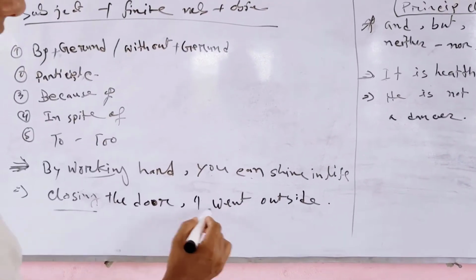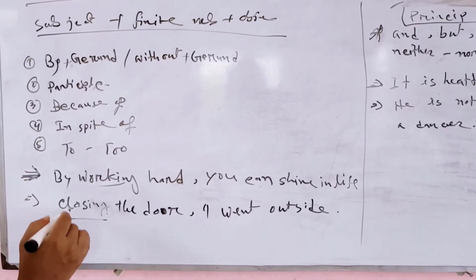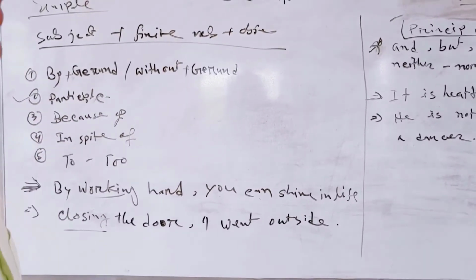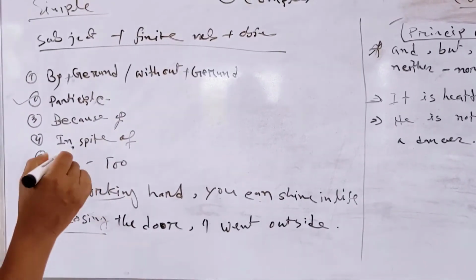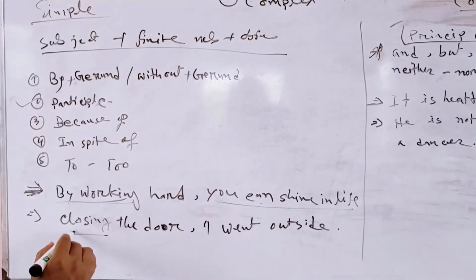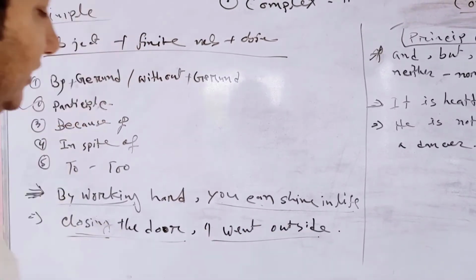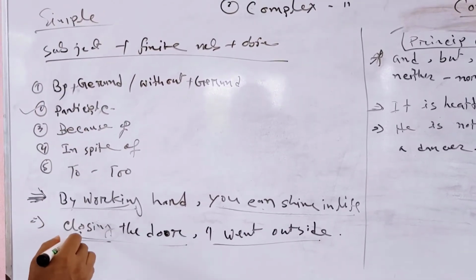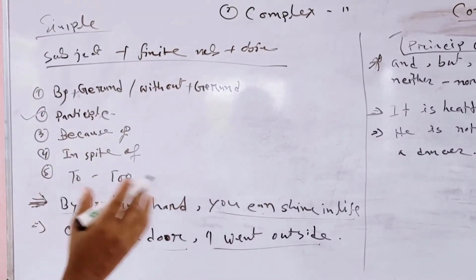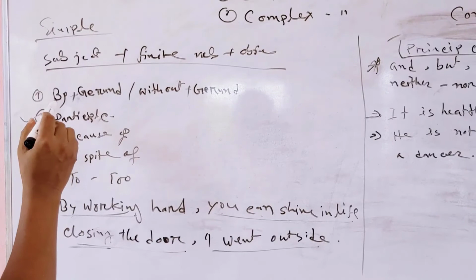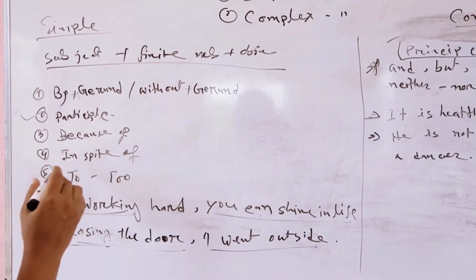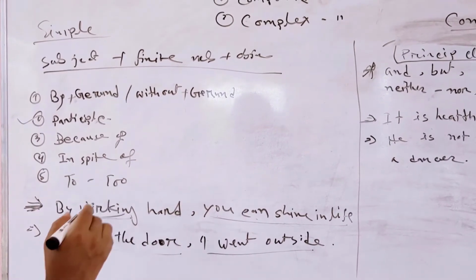Closing the door, I went outside. This is a participle. Gerund or participle, I will discuss this in detail later. By working hard, you can shine in life. Closing the door, I went outside. These are simple sentences. How can we identify them? In a simple sentence, we see by plus gerund, without plus gerund, participle, because of, in spite of, to.